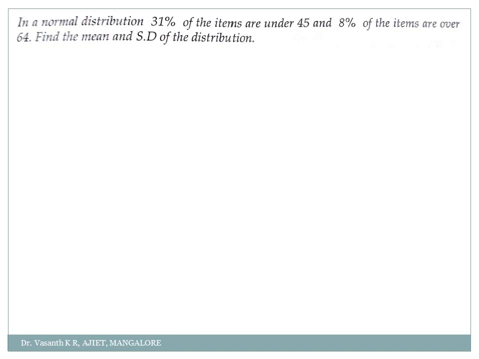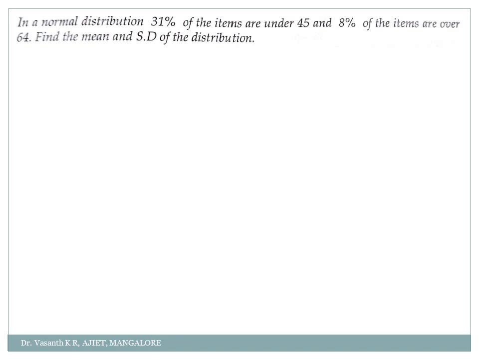Okay, so the last two problems that I do here are entirely different, my dear students. Here they have given you a normal distribution and they are asking you to find the mean and standard deviation. Till now, in the problems we had done, they used to give me the mean and standard deviation, correct?